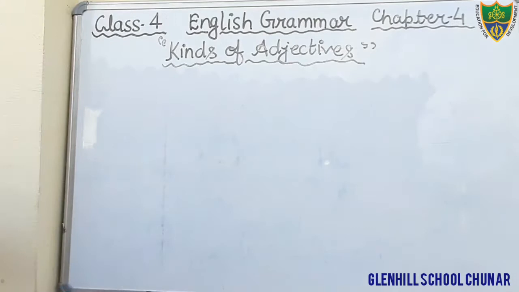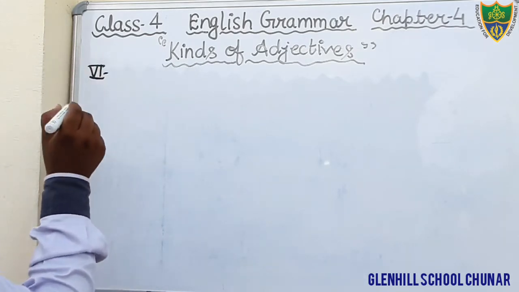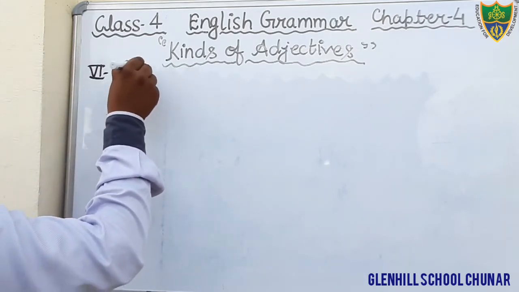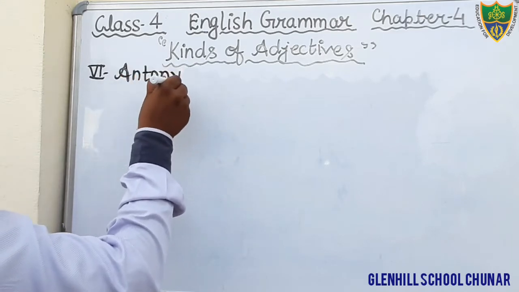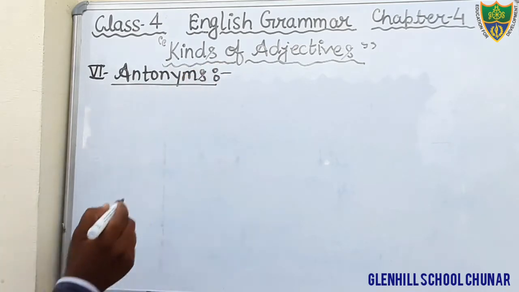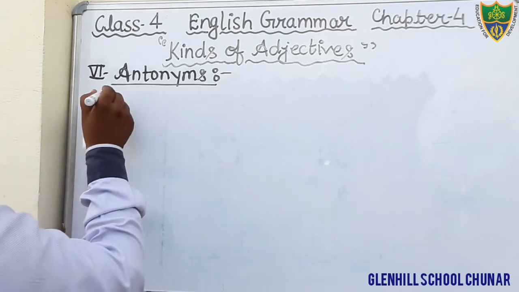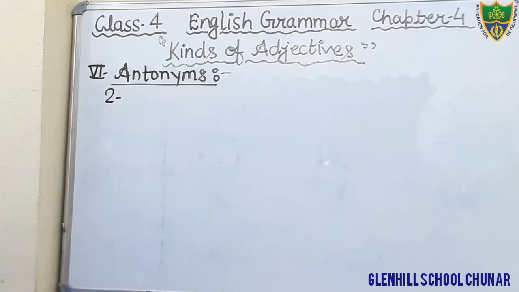Okay, just see. Next question, question number 6. Here exercise number 6 is given. In that we have to do the antonyms. Antonyms we have to complete. Okay, antonyms means opposite meanings. Here first one is already done, students. First one is already done, so we will avoid it.